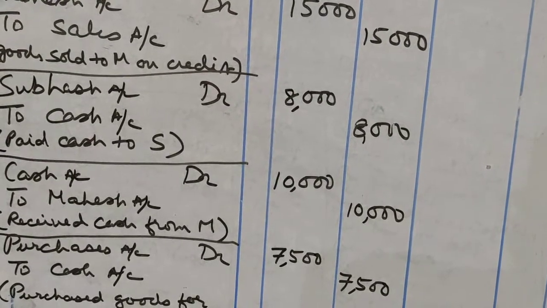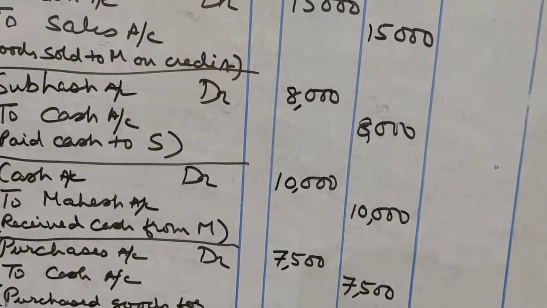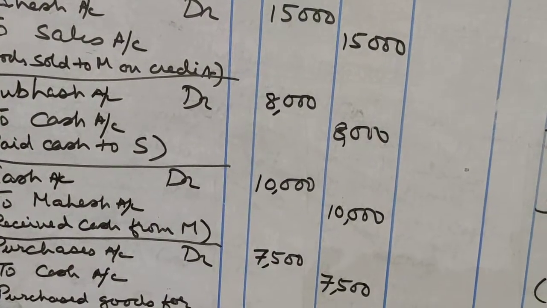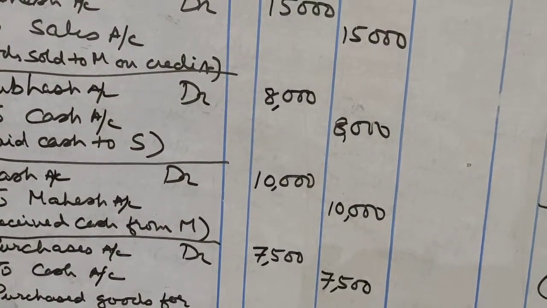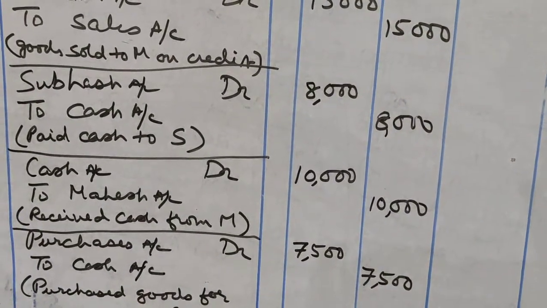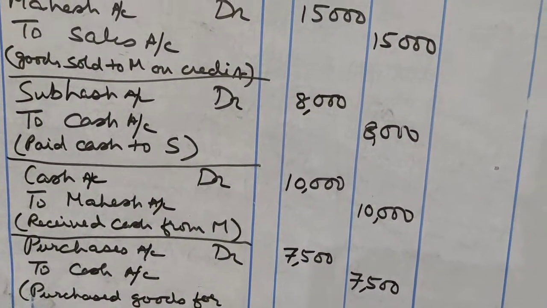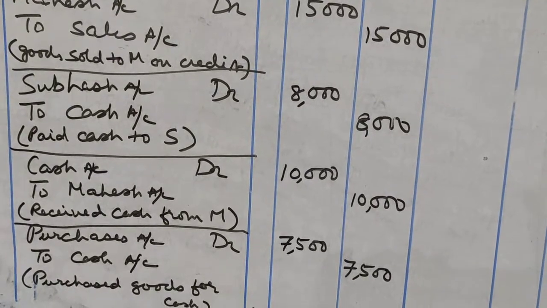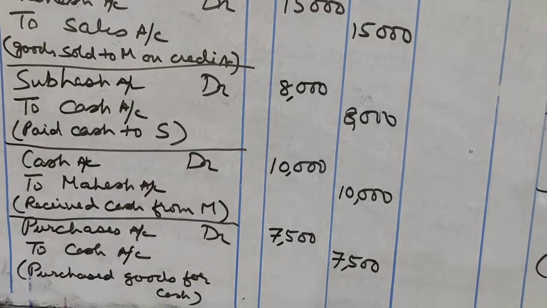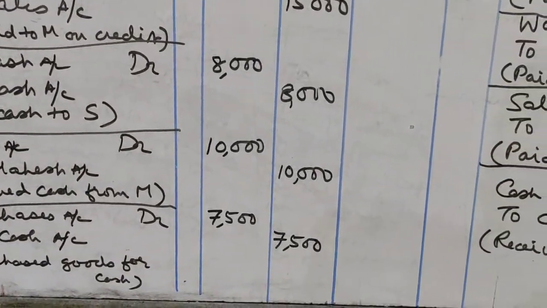Whenever cash comes into the business, again I repeat, cash account will be debited. Whenever cash goes out of the business, cash account is credited because cash is a real account. In real account, the rule is debit what comes in and credit what goes out. So here we credit cash account because cash is going out, and goods are coming into the business, so purchase account is debited.